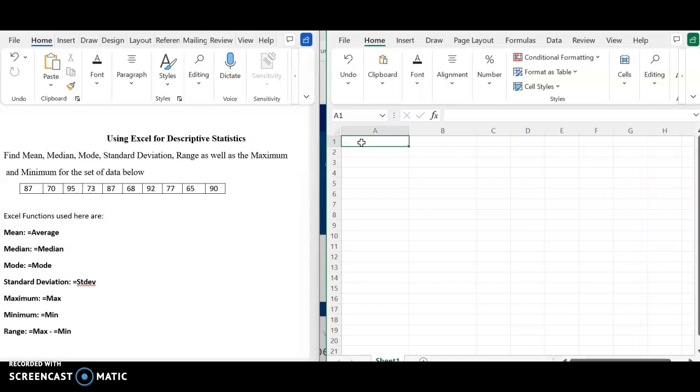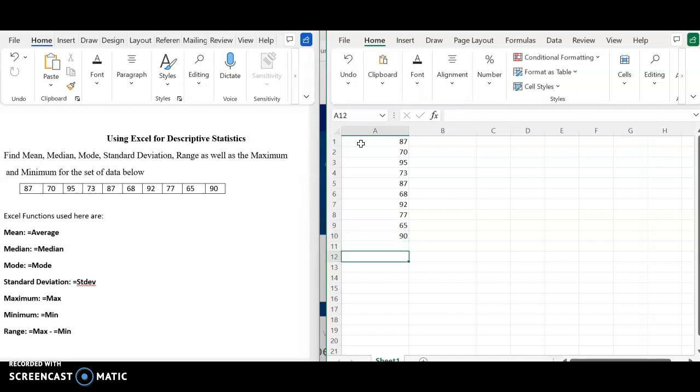It could be B, C, D, or E, but I am using the first column, which is column A. So I'm going to start by typing in these data values under column A. All right, so now that is done.